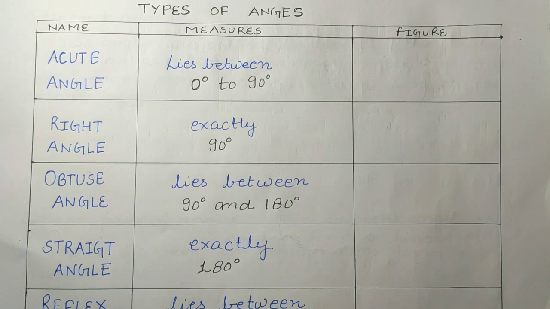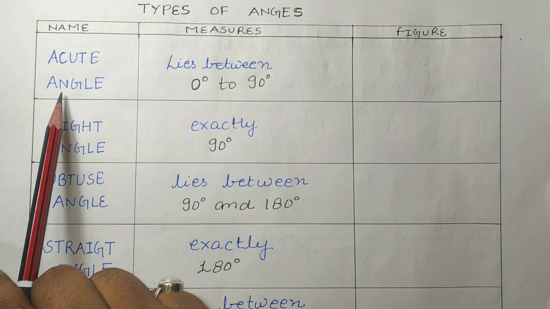So the first type is acute angle. Okay, so here I have made the table. Here I have written the name of the angles, and here I have written what their measures are. Okay, and here I will draw the figure.